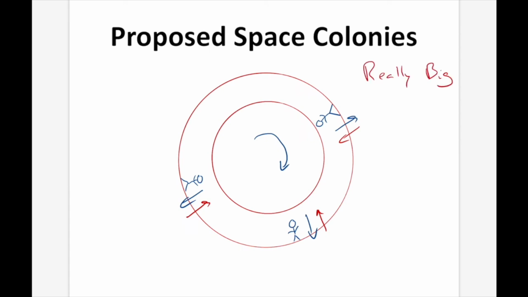That's going to be really key. The bigger it is, the slower the rotation. And we need that. We don't want a ship that's spinning really, really quickly, because then we're going to get other effects. We're going to get more gravity on the feet than on the head, and that's going to have other problems as well. So what we need is a really big ship that's going to spin really slowly. If we have these two things in place, we can potentially simulate enough gravity to counteract these negative effects.